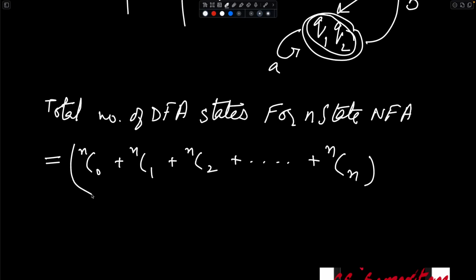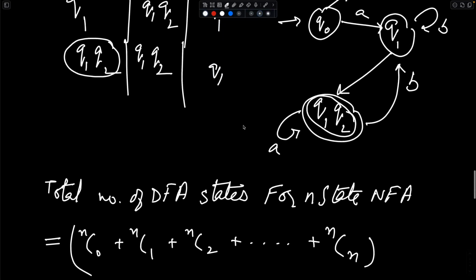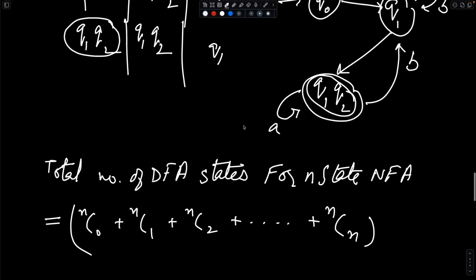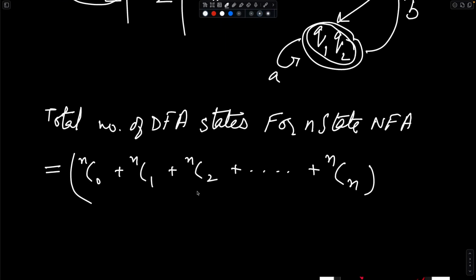That is basically what you are coming up with. There are no other possible DFA states that we can come up with while doing the conversion, right? And what is this sum equal to?